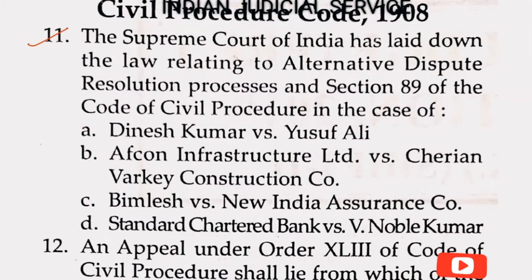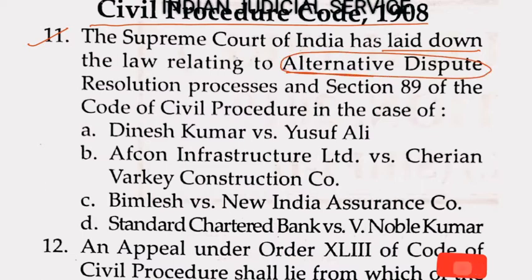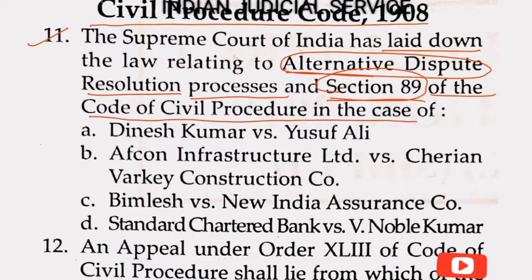Now question number 11. These questions are related to Civil Procedure Code 1908. The Supreme Court has laid down the law relating to alternative dispute resolution processes, this is very important, and section 89. So section 89 of CPC deals with the settlement of dispute outside the court, in the case of Afcon Infrastructure Limited versus Cherian Varkey Construction Company. So answer is here option B.